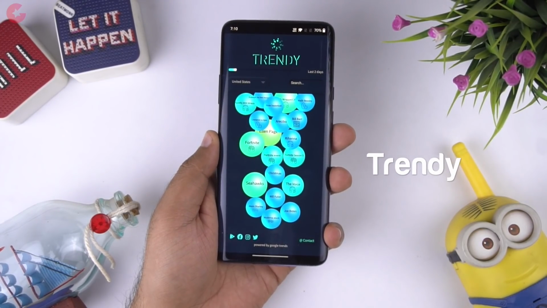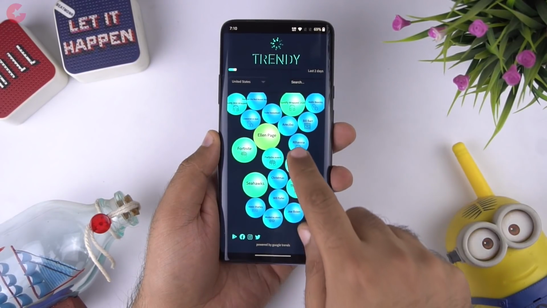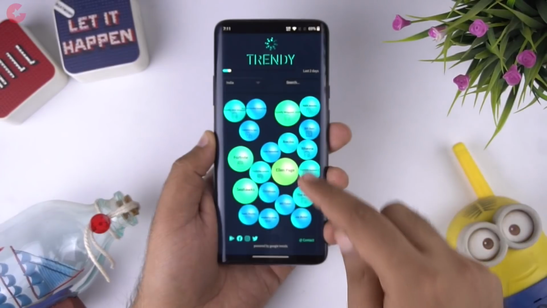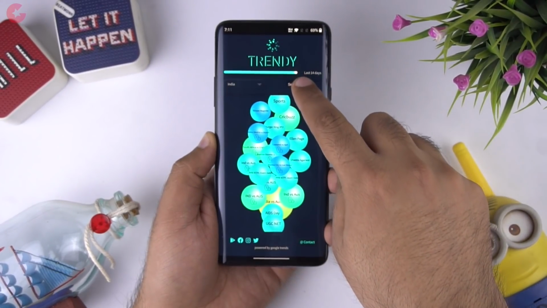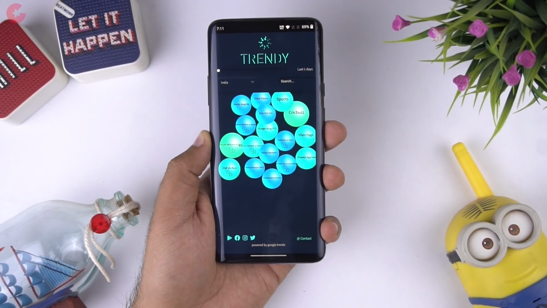The next app we have in our list is Trendy. Trendy helps you to find the trending topics, search headlines, and see the current social media trends. You can see the trending topics based on your country, date and time. This app is really useful for creators like me as well as for bloggers to keep up with the current trends.